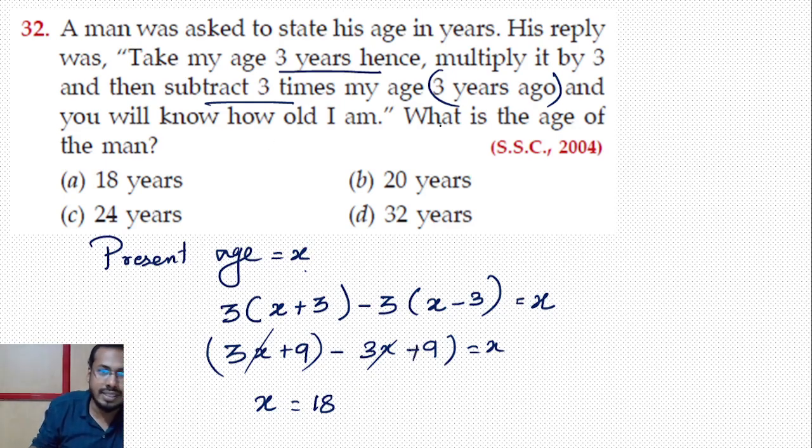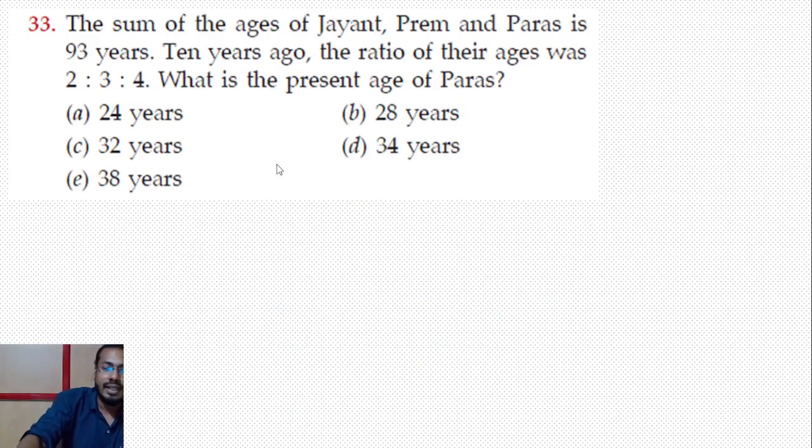So what is the question? What is the age of the man? That is x. 18 is the right answer. Understood? Right, next question. The sum of the ages of Jayant, Prem and Paras is 93 years.